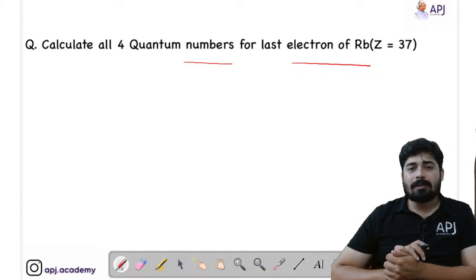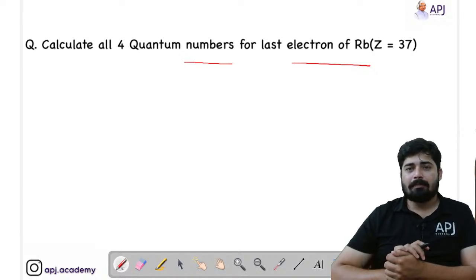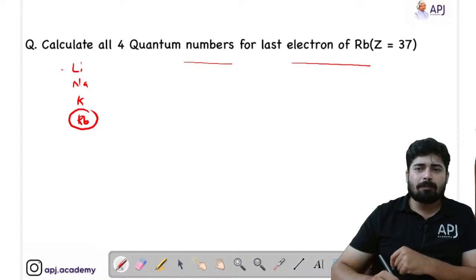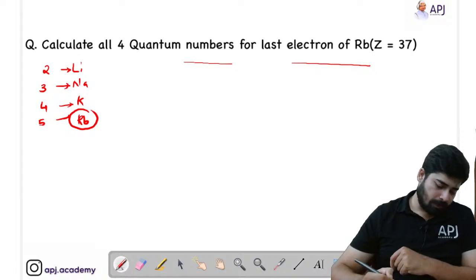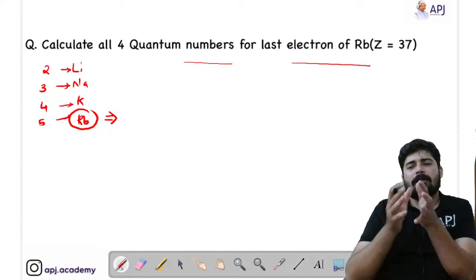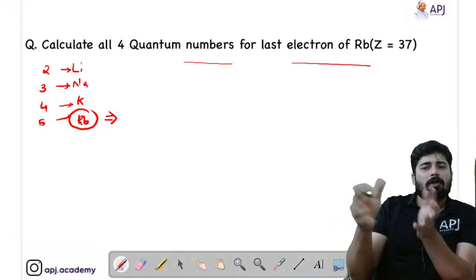We know that rubidium is a member of the alkali metals. Alkali metals means the first group: lithium, sodium, potassium and rubidium. Lithium is present in the second period, sodium in the third period, potassium in the fourth period, and rubidium in the fifth period. If you have studied the periodic classification, then you know how to write the configuration.